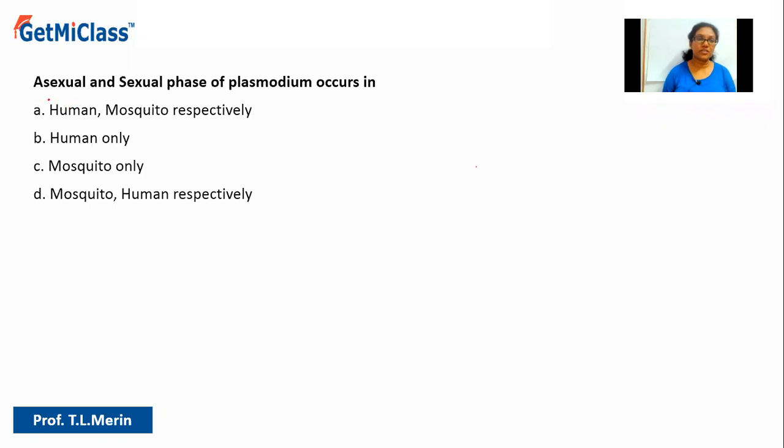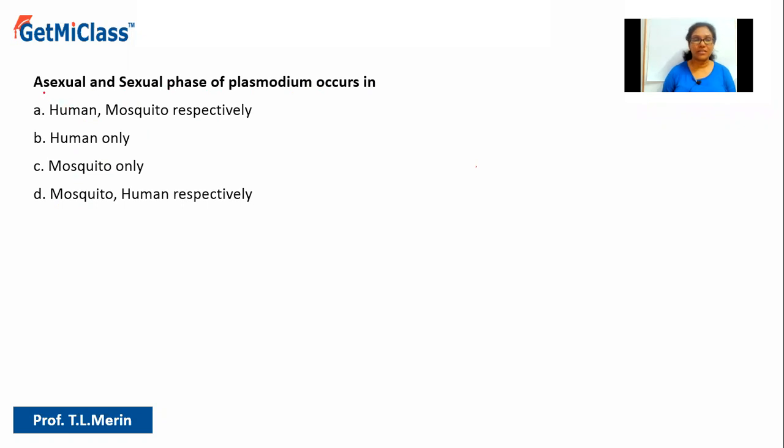So let's solve this question here. It says asexual and sexual phase of Plasmodium occurs in option A human, mosquito respectively, option B human only, option C mosquito only, option D mosquito and human respectively.